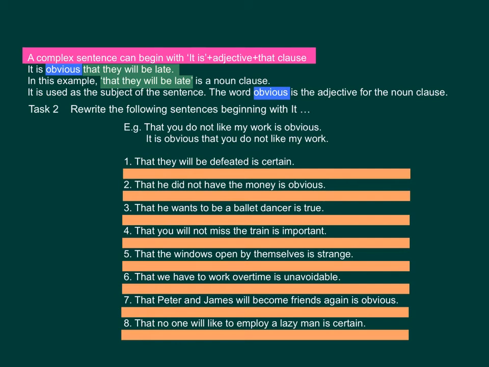Number 1, that they will be defeated is certain.